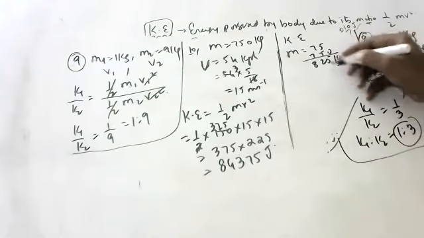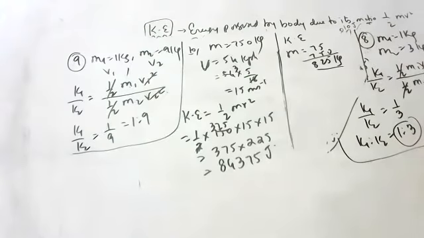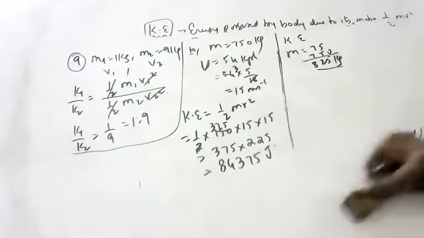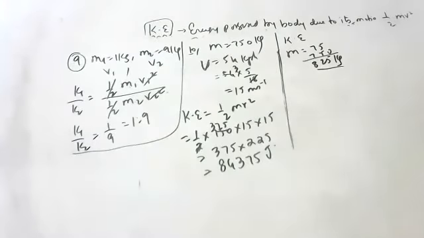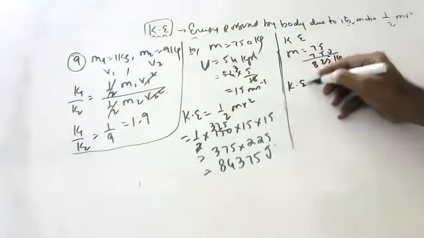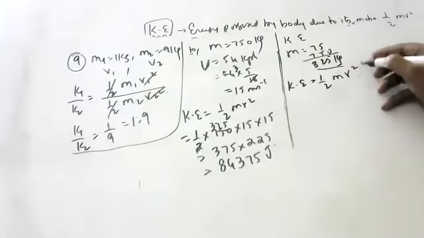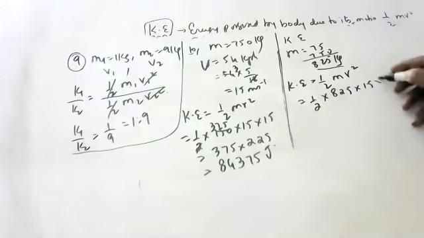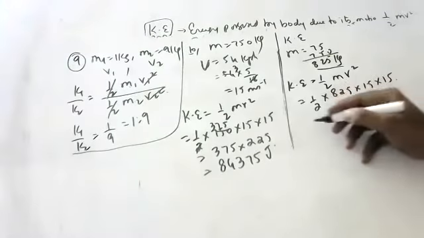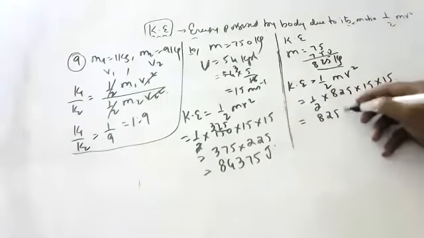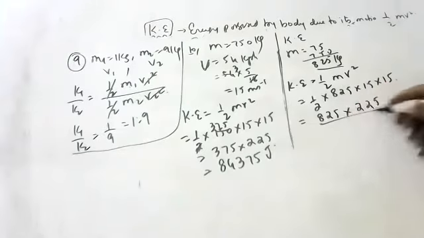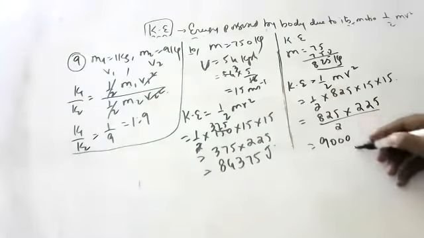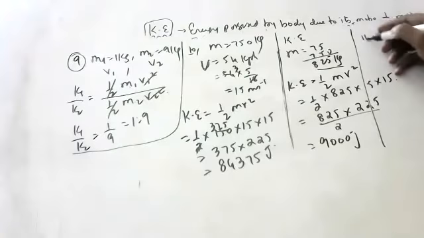Any other student? Kinetic energy is equal to half mv square, half into 825 into 15 into 15. Why three times? This is not volume. 825 into 225 by 2. How much is that? I think somewhere around 9,000 joules.